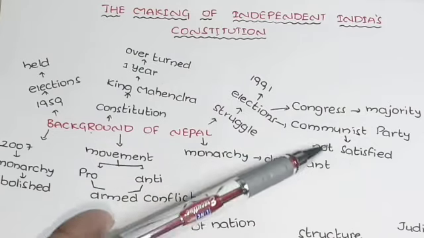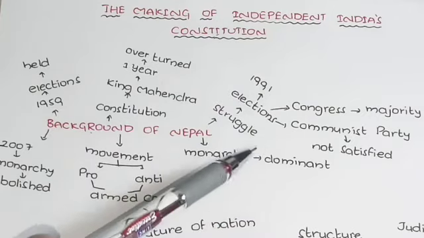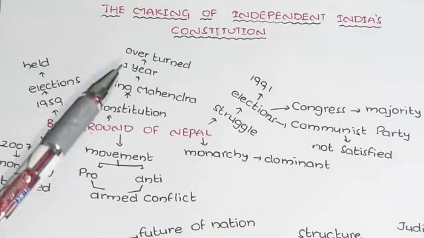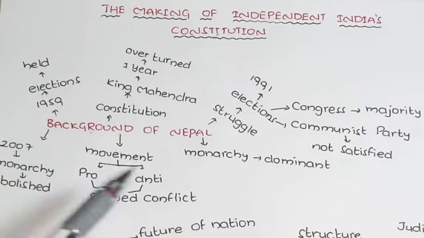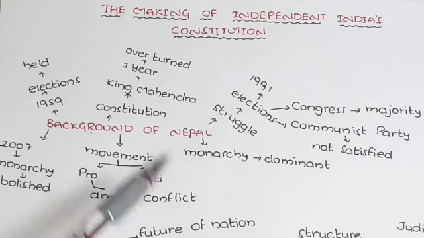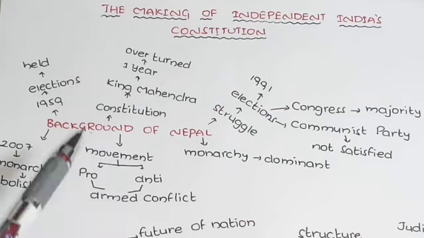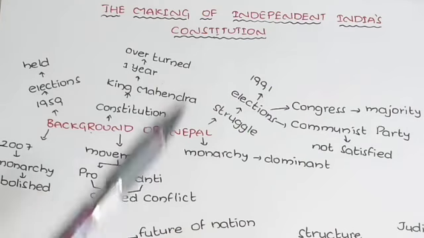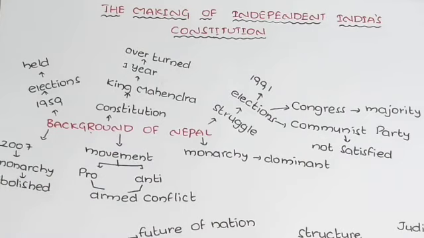Due to this, the Communist Party people started fighting for the abolition of monarchy, and the country was totally divided into two groups. One is pro and the next one is anti. Pro means those who support the monarchy and anti is those who oppose it. These pro-monarchy and anti-monarchy people started fighting, and it turned into armed conflict. These people were only fighting each other. So finally in 2007 the monarchy was abolished.